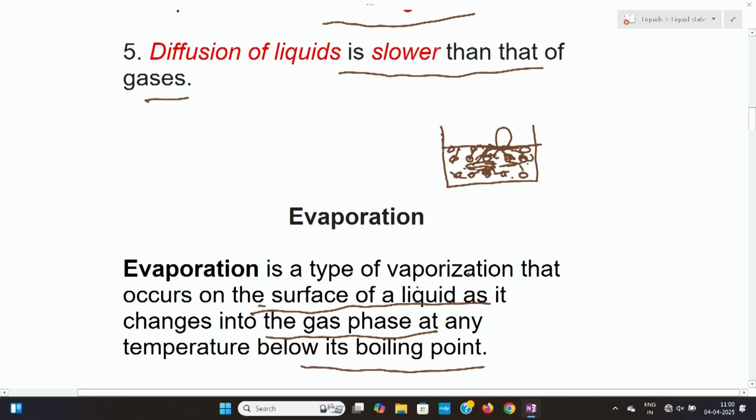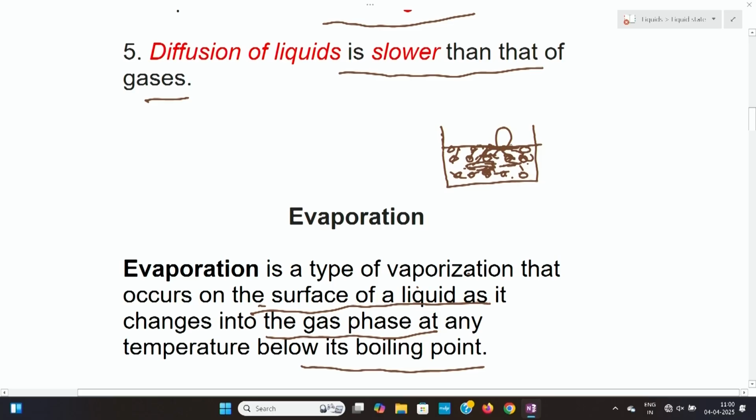So the kinetic energy will be higher at the surface, but in the interior, the movement of molecules is not that easy. Then what will happen? The molecules at the surface will escape from the liquid state to the gaseous state. That means that is evaporation.